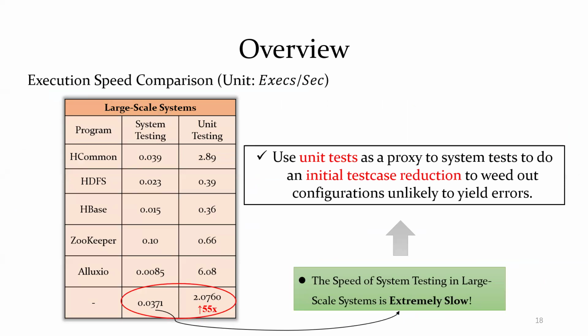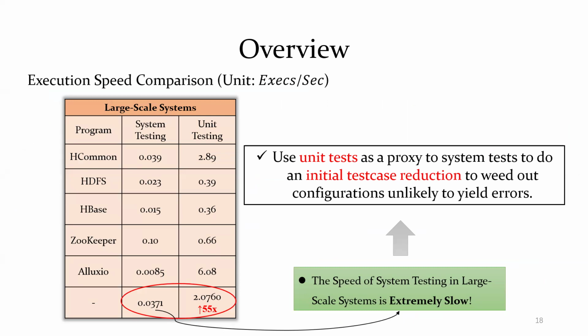After generating test cases, ECFuzz needs to effectively validate these test cases. As mentioned before, the speed of system testing in larger scale systems is extremely slow.